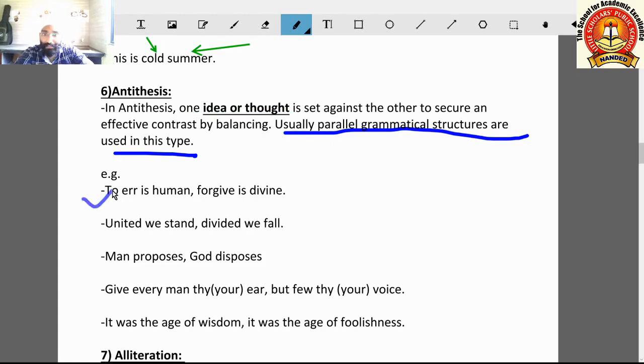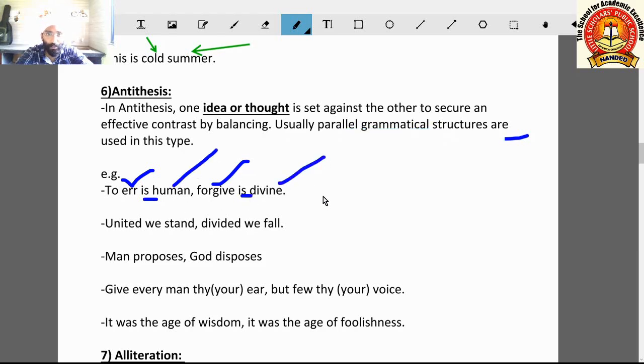To err is human, to forgive is divine. Here, to err is an infinitive, to forgive is an infinitive. Here is a helping verb, and human and divine, these two nouns are there.